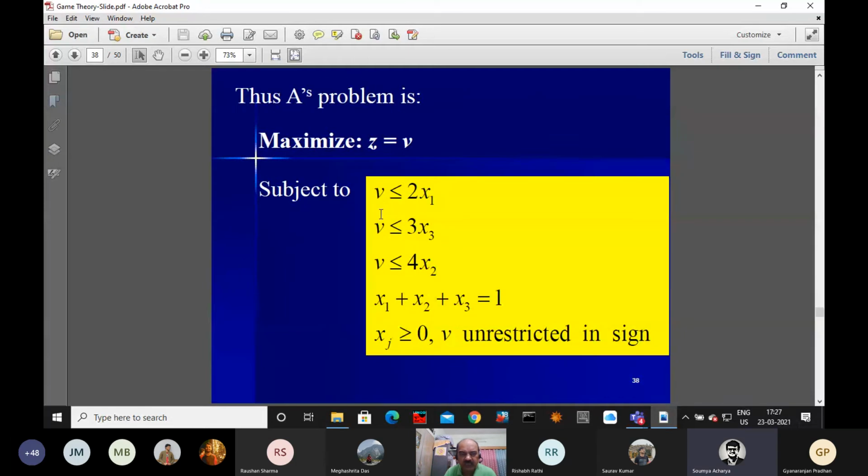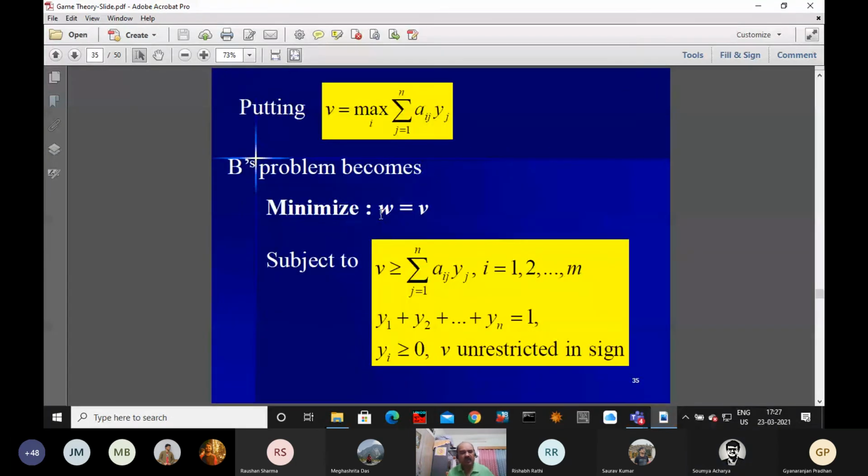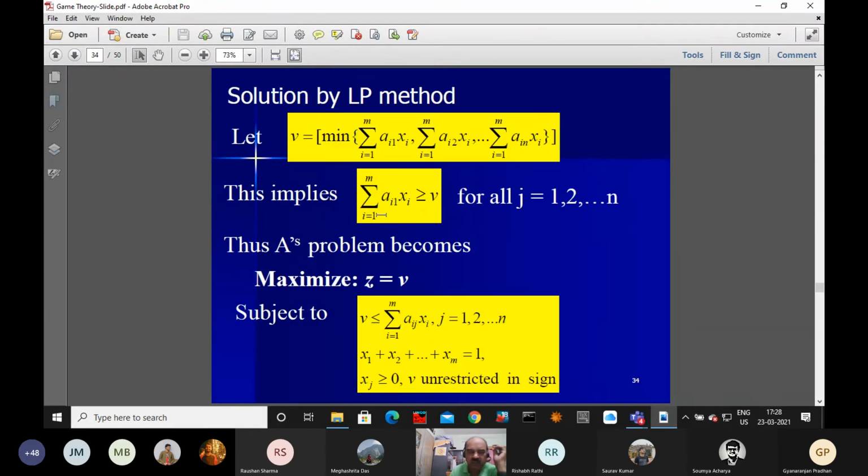Now there is some simplification required, so I would like to mention it. One is primal, another is dual, of course.